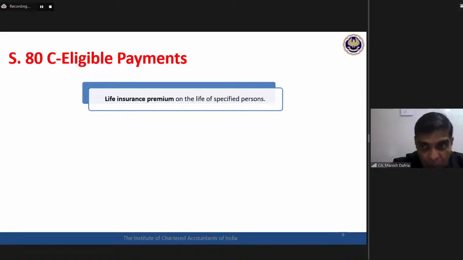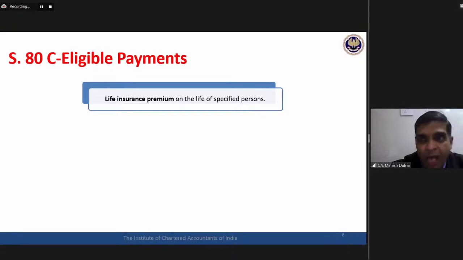Okay, those of you who are seeing it carefully must already be seeing something specific written there: life insurance premium on the life of specified persons. So a question must have popped up in your mind: who are the specified persons? Hold on to that question, we will be answering it. The premium is eligible only on the life of certain specified persons. Who are these persons? We will be discussing it in just a minute.